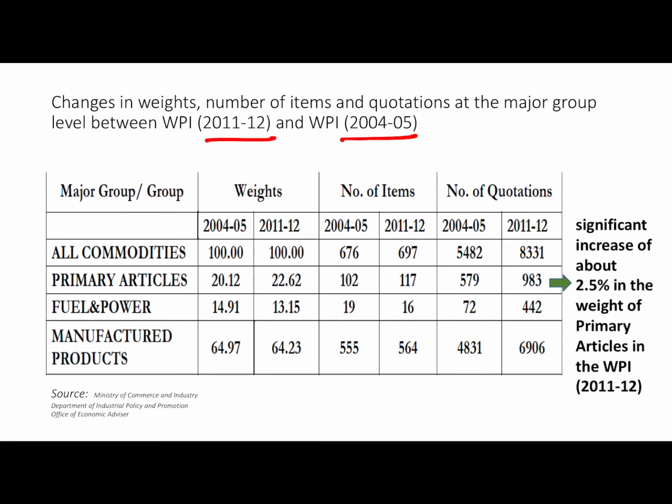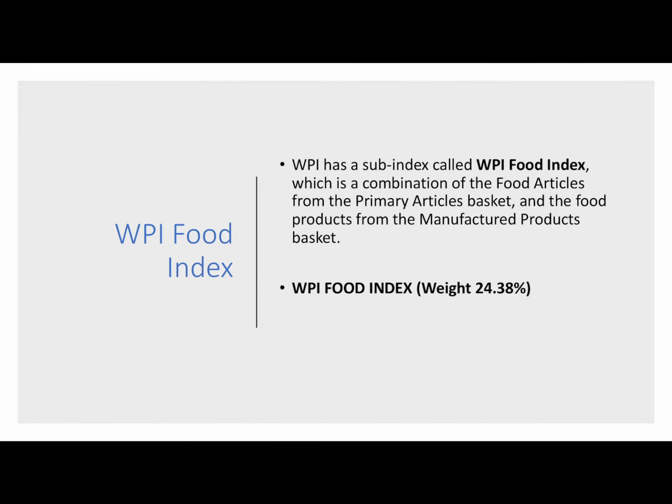As you can see, the weight of primary articles has increased from 20.12 to 22.62. So this is a significant increase of 2.5% in the weight of primary articles. Weight of fuel and power has been decreased, and manufactured product, the weight is more or less the same. Now, as there is a CPI food price index, there is also a WPI food index.